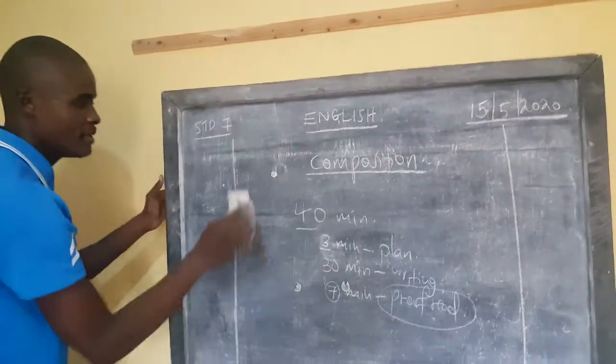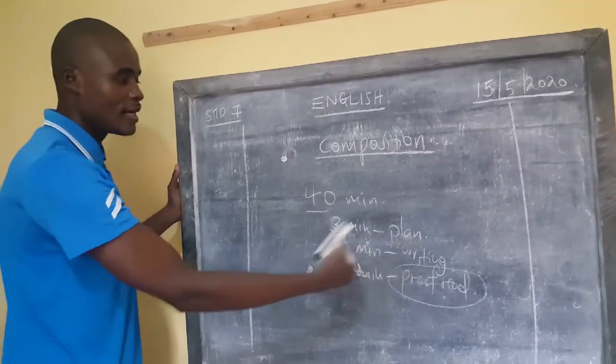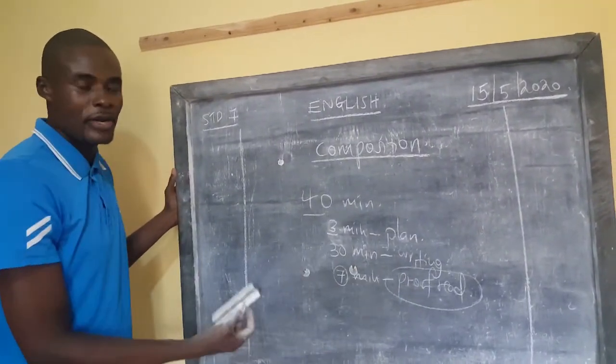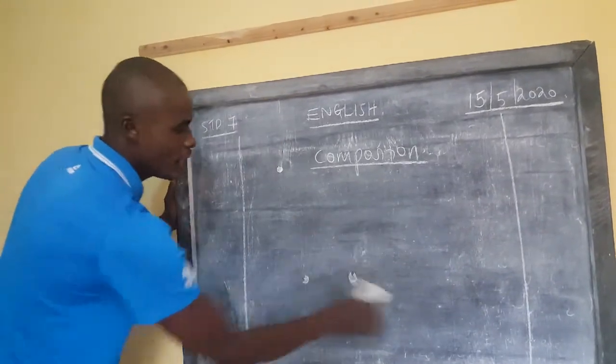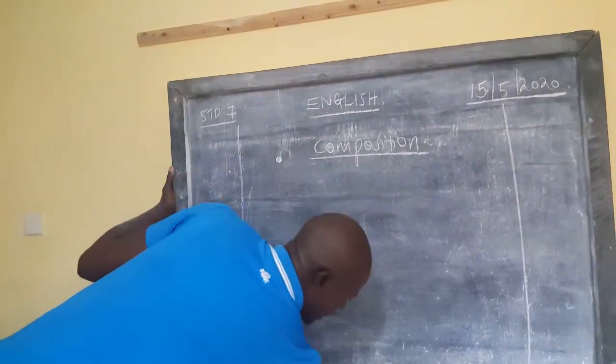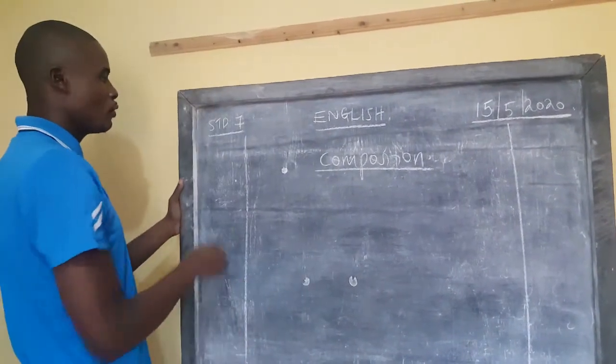So much for that. That is whatever I want to give, the overview. Take 3 minutes to plan. Write down what you want to write within 30 minutes, and then proofread your work. How do we arrange our work now, learner? I'll give an example here of a small rubric.